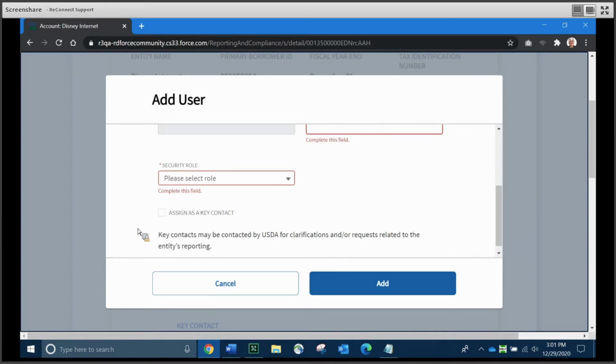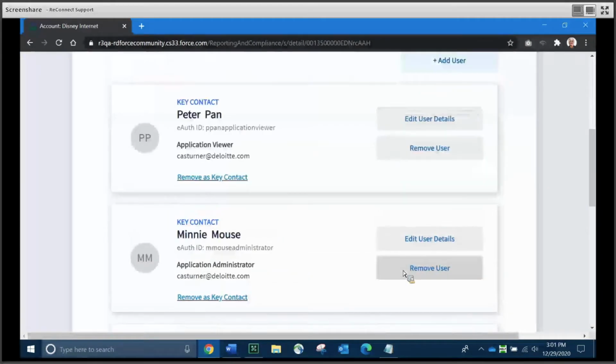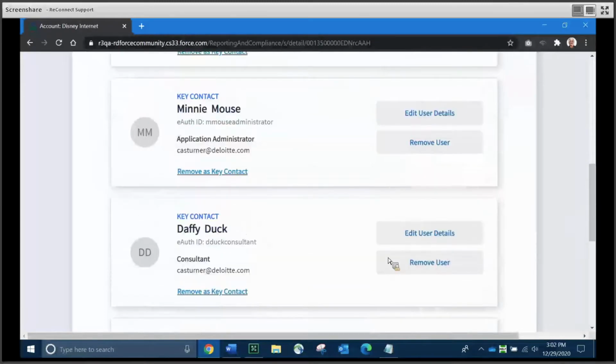And key contacts are people that USDA might want to talk to later on while they're reviewing the report or deal with any other requests related to reporting. So I'm going to go ahead and cancel right now on that. We're not going to save a new user today.